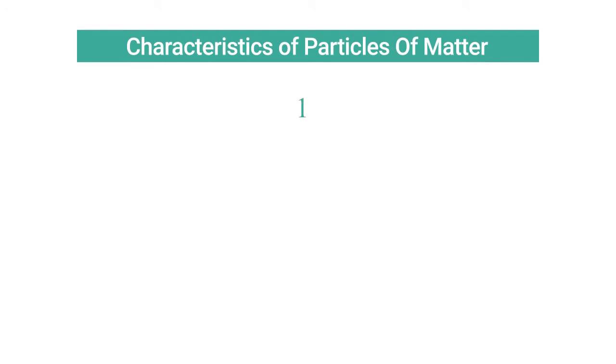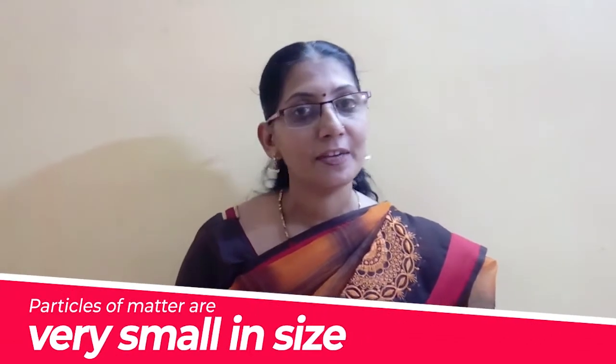I am Sharda Mehta, and today we are going to learn the characteristics of particles of matter. There are four main basic characteristics of particles of matter, and the first characteristic is that particles of matter are very small in size. Students, particles of matter are so small that we can't see them with our naked eyes, even under a high power microscope.